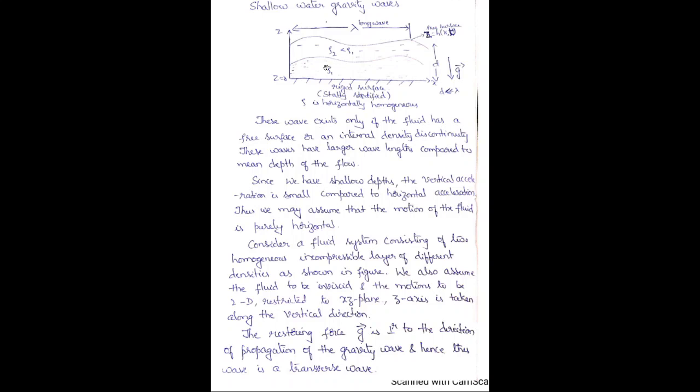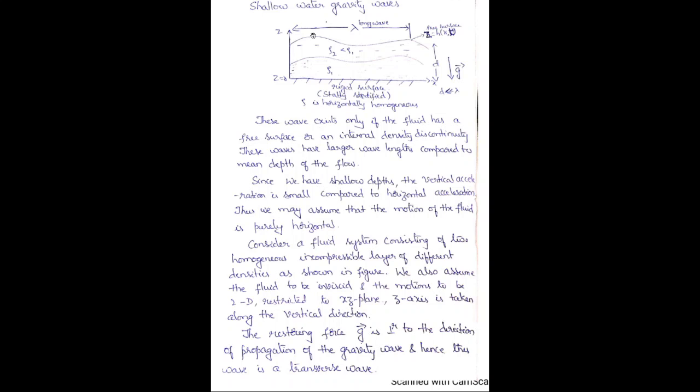Here you can see a horizontal channel with one end open, and we have two immiscible liquids with density rho 1 and rho 2, with density rho 2 less than rho 1, which simply means that it is stable because the heavier layer is down and the top layer is lighter. So this is stably stratified. Stratified means layer by layer, and you can see the density stratification layer by layer. So one end is rigid, the other end is free surface.